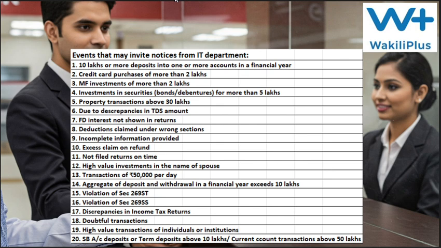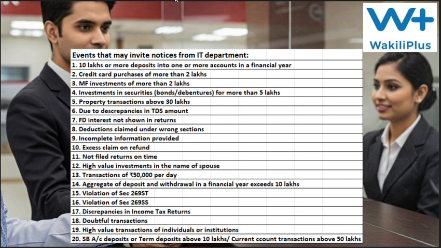Then violation of section 269 SS, that is the receipt of loan or deposit of more than 20,000. Then if there are some discrepancies, faults or mistakes in the ITR, and what you have given in your ITR does not match the information provided by banks or financial institutions, then also you may get notices.